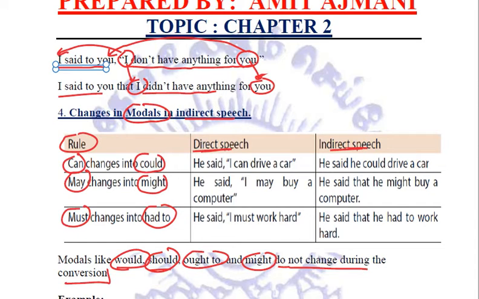Let us see examples. He said, "I can drive a car." This "can" will be converted into "could". So the indirect speech will be: he said he could drive a car. Next sentence, he said, "I may buy a computer." This "may" will be converted into "might". He said that he might buy a computer. He said, "I must work hard." This "must" will be replaced by "had to". He said that he had to work hard, right?